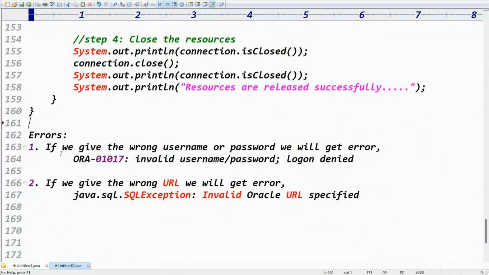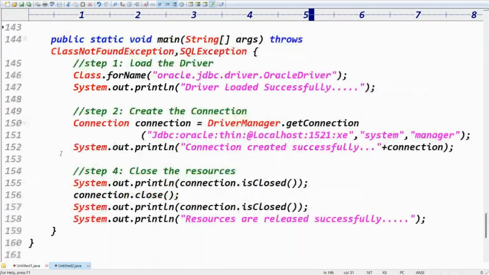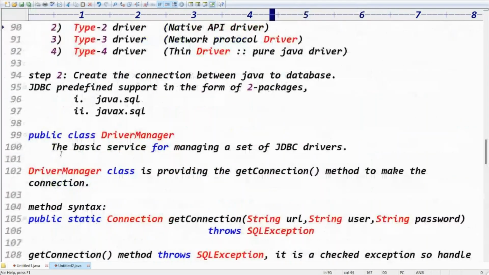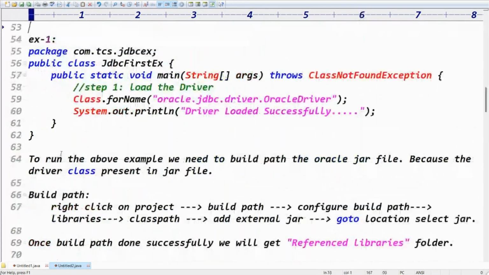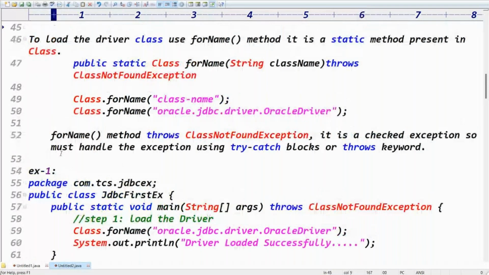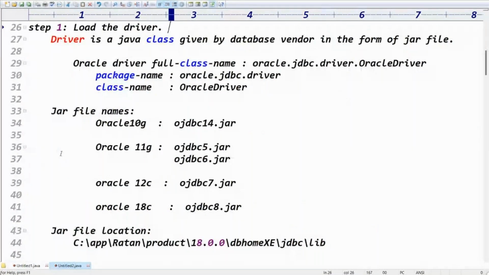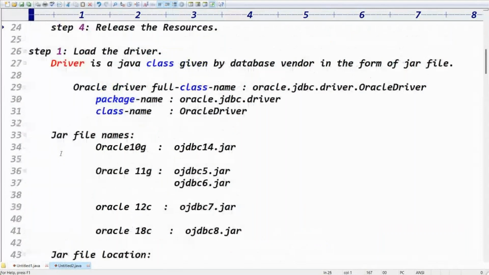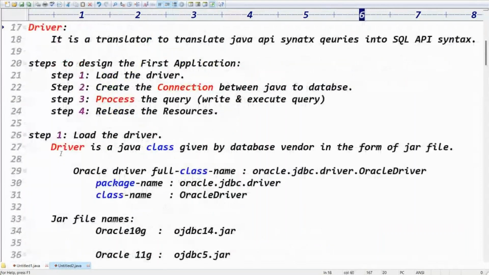You got the point, right? Today, please do all these points. I'll share these notes. You just check the notes and complete all these points. In the next class, we'll go for the third step, writing the process code. It will take one more class for the first application, so three classes for the first application only.